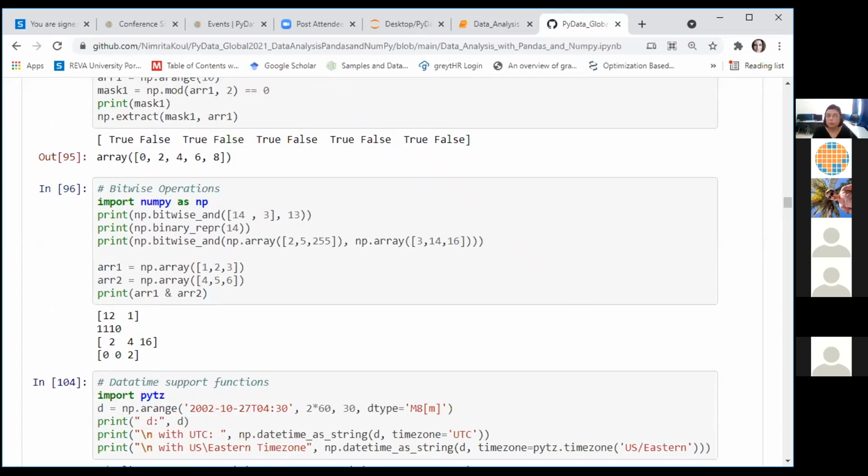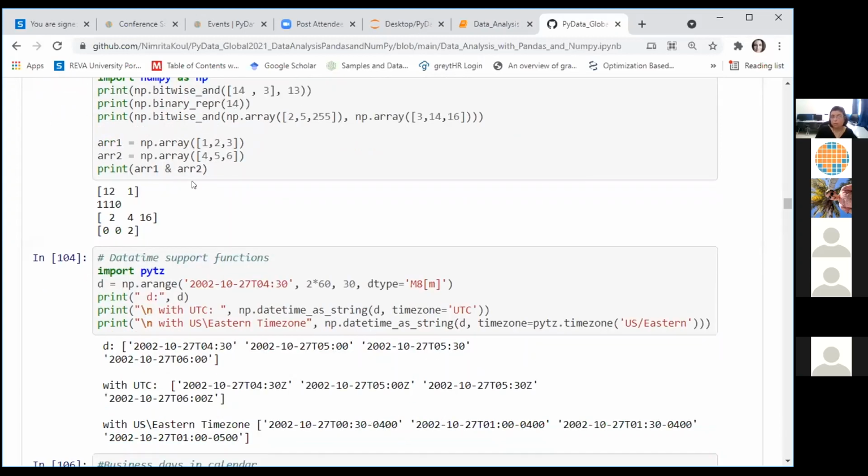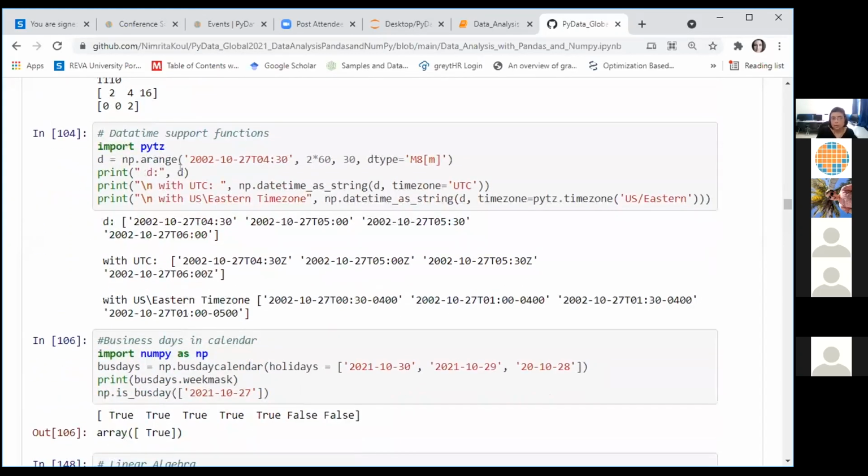You can also perform bitwise operations using the built-in functions in NumPy. So I have bitwise and I have the binary representation, which can be obtained using a binary_repr function. You can use bitwise and bitwise or, or you can also use this symbol for performing the bitwise AND operation on two arrays. There is functionality for handling date times and for handling time zones. We can use a module called pytz for time zone related functionality.